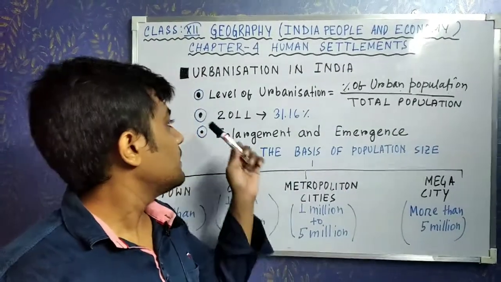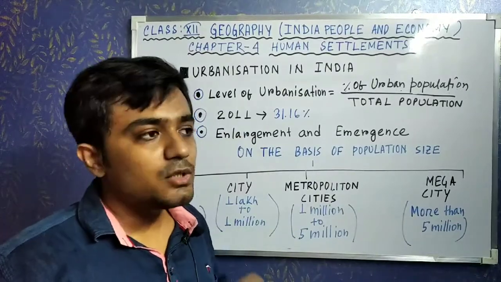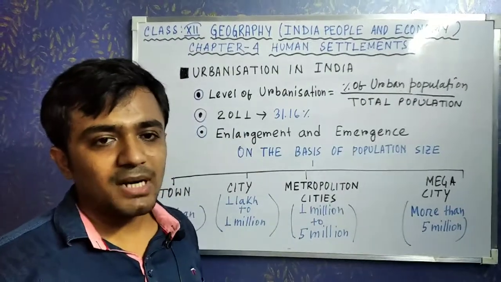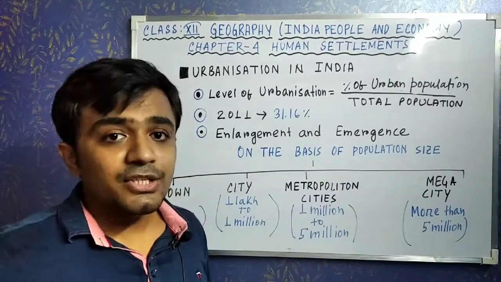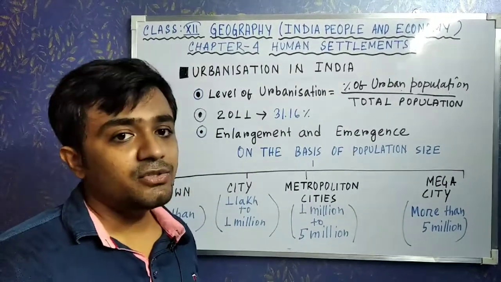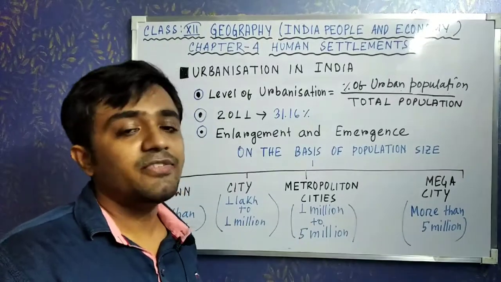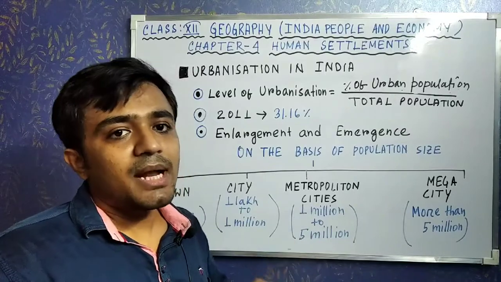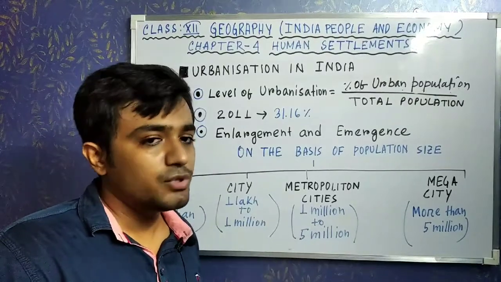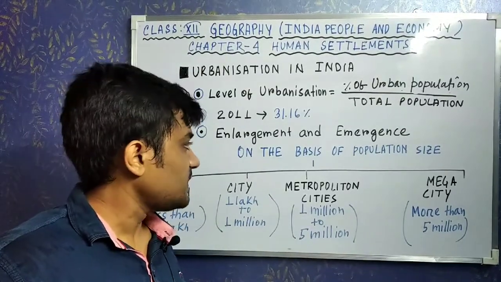The urban growth rate is not so huge in India, but not so low either. In the late 19th century the urbanization rate was very high, but in the last two decades the urbanization rate has not been so high. Clear?